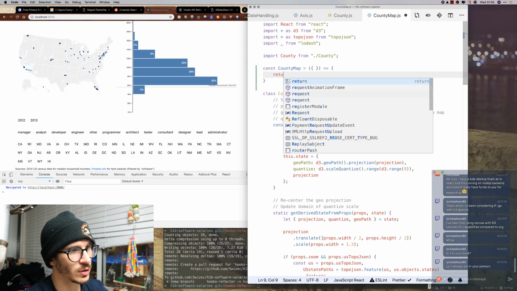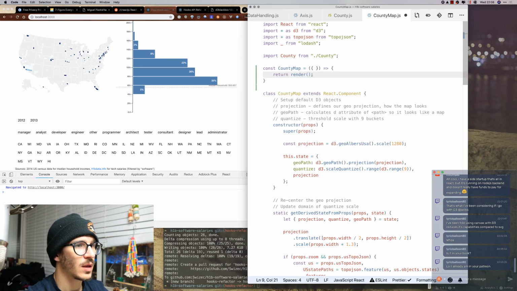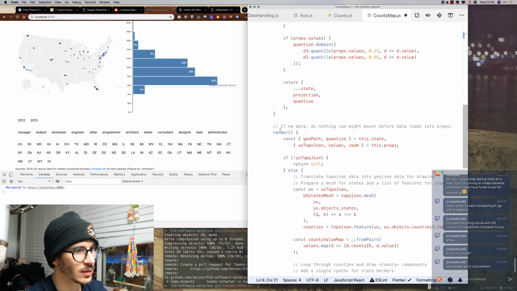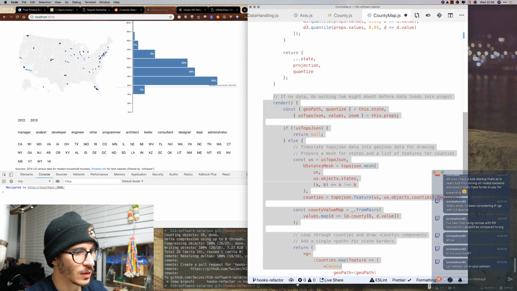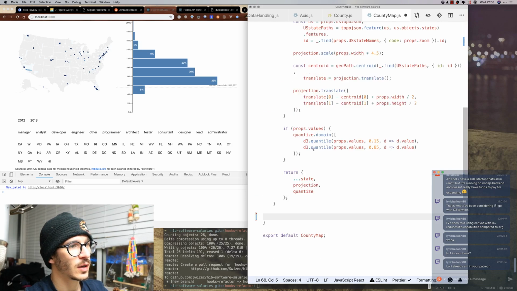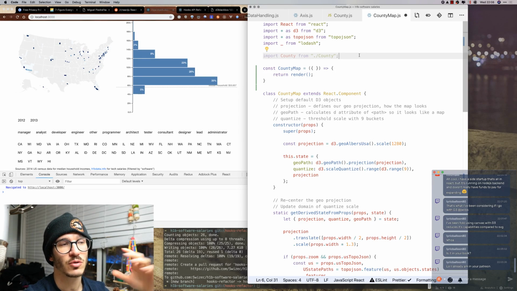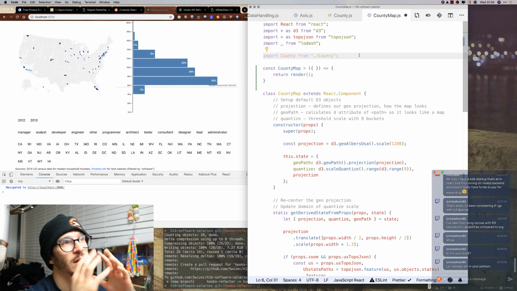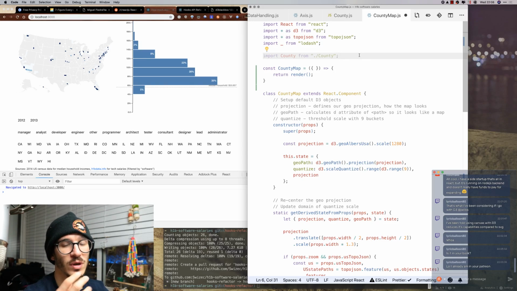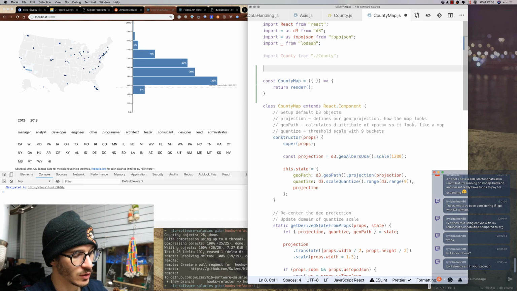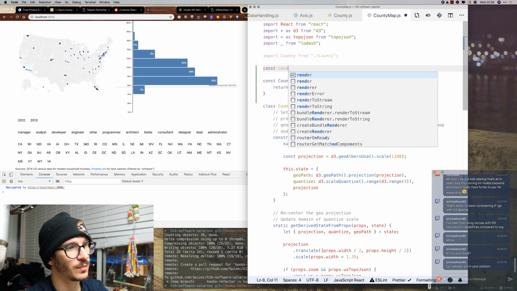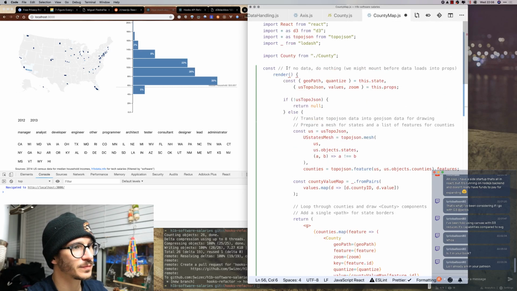We're gonna return the render method, and our render method is going to be this. So we're gonna take the render method, take all of this stuff, and I'm going to extract it. So basically I'm going to keep this as a render method so that we don't have one supermassive function, and it makes it easier to read our code. So we have const like that,